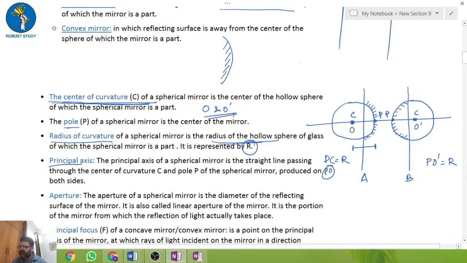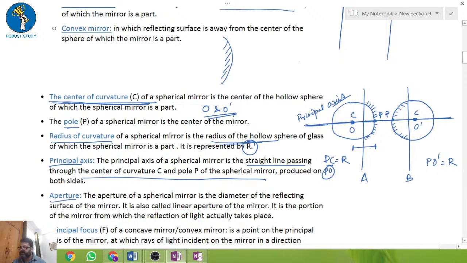Now what is the principal axis? The straight line passing through the center of curvature and the pole. So this straight line which is passing through the center of curvature and pole is called the principal axis. So this is the principal axis. It is basically produced on both sides. So this side is also there and this side also there.